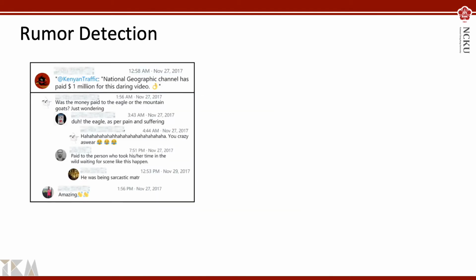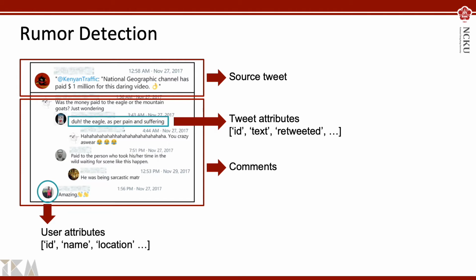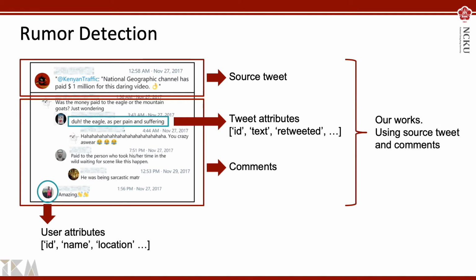This is an example of common tweet. It has source tweet, some comments, and some metadata, such as user attributes and tweet attributes. Most of the previous works on rumor detection rely on an individual tweet or tweet metadata to detect rumor. But we know that tweet text is short and make it hard to classify it. Our work is using source tweet and comments and combine as an event.